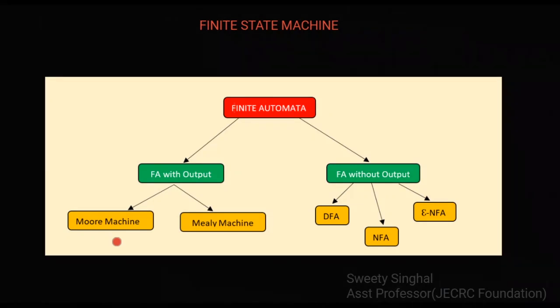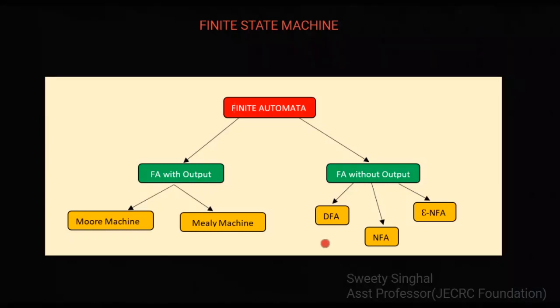If I describe Moore machine, an automata in which the output depends only on the states of the machine is called a Moore machine. The output depends only on the states of a particular machine, known as what? Moore machine. And the second one is Mealy machine, in which the output depends on the state and the input at any instant of time is called a Mealy machine.